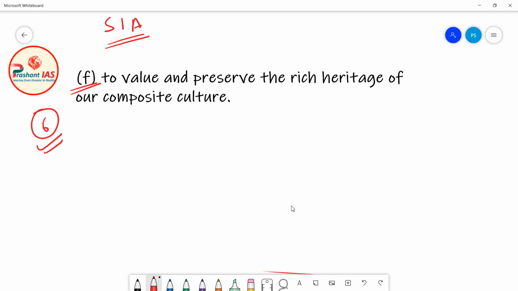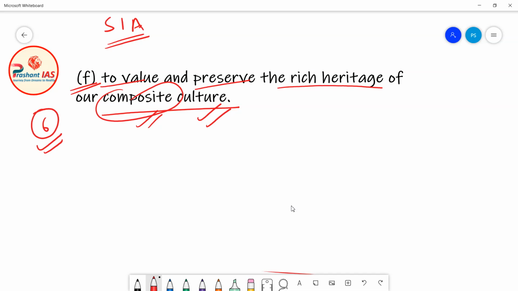It is saying that to value and preserve the rich heritage of our composite culture. Now what does it mean? Actually, all of us know the culture of India is unique. The culture of India is actually composite. Okay, composite means it has many elements in it. It is a collection of many things. So the culture of India is composite, the culture of India is unique, and the culture of India is very rich.